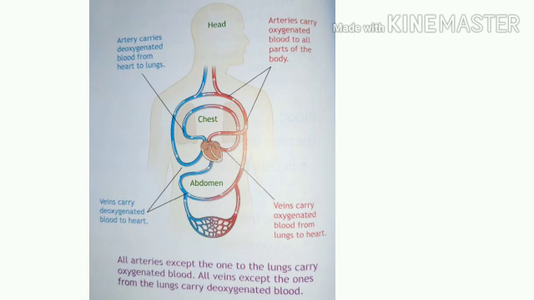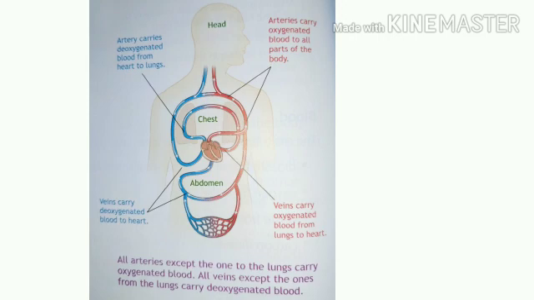At this time, the valves between the atria and ventricles are open so that the blood can flow into the ventricles. It means the blood from the atria flows to the ventricles. As I have explained, never does blood from the ventricles come back to the atria. I have explained this in the first part of this chapter.